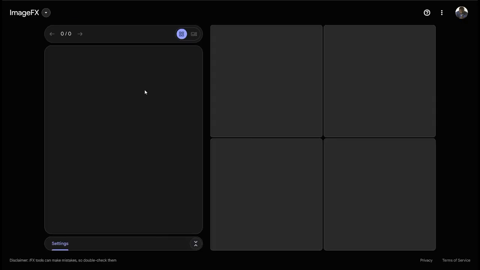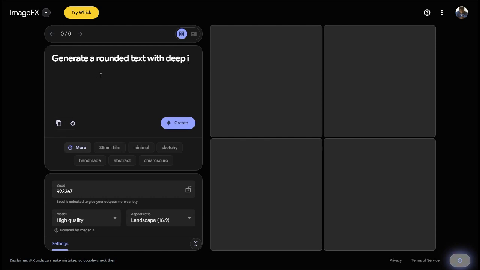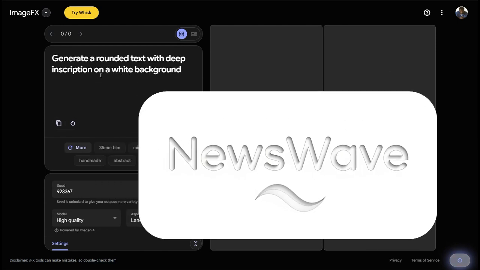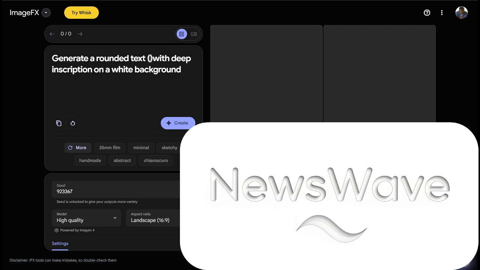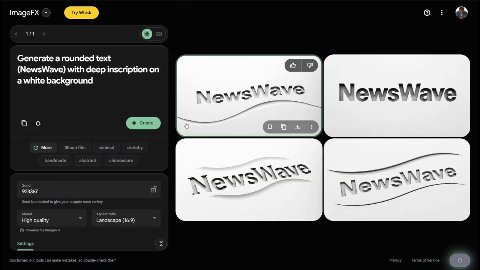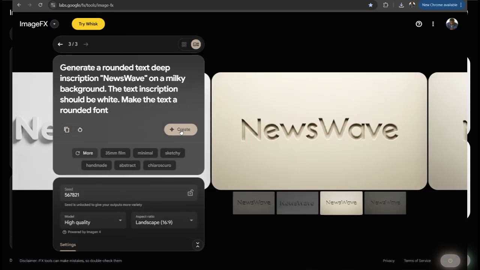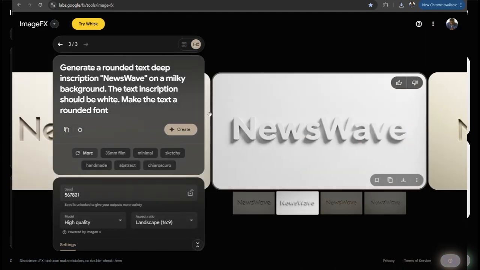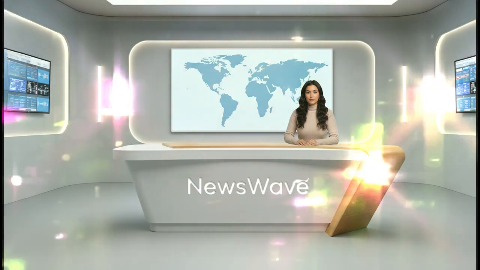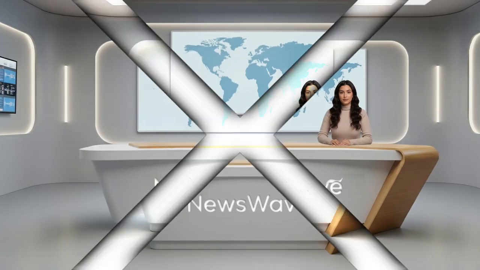For your channel name or logo, write your prompt here. This is my logo name, and if you want something similar, remember to use the word inscribe so it can appear like a deep cut. You can also copy this prompt and add your preferred name. I'll also show you how to make a seamless blend between your image and your name logo to have a professional touch like this one. And now to image manipulation using Nano Banana Pro.